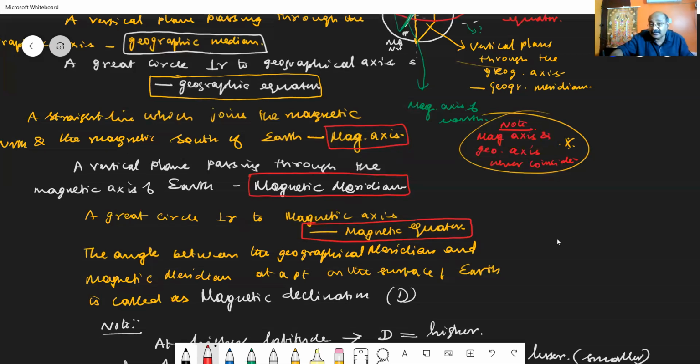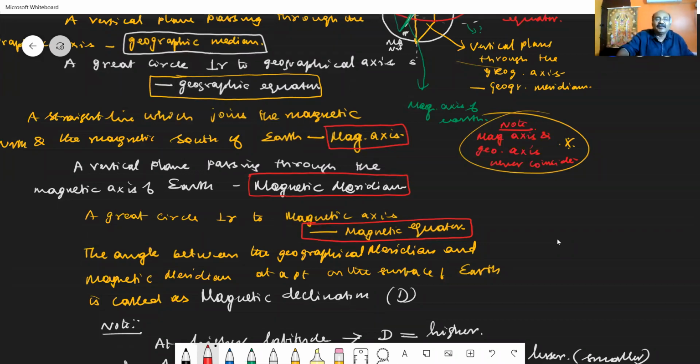You can take a note. The magnetic equator and the magnetic axis and the geographical axis never coincide. They are considered to be at two different points. Or we can say, when you are suspending a bar magnet or a magnetic needle placed at a point on the surface of the Earth, it won't align parallel to the geographical axis. It is always inclined at an angle.